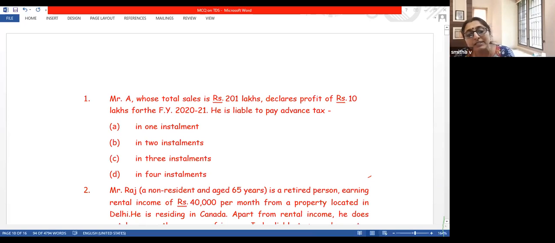If time permits, I will explain all these with an example, but let me first explain TDS. Let me complete TDS and TCS at the end of the session. If you can wait for me, I can explain interest under 234B and 234C.